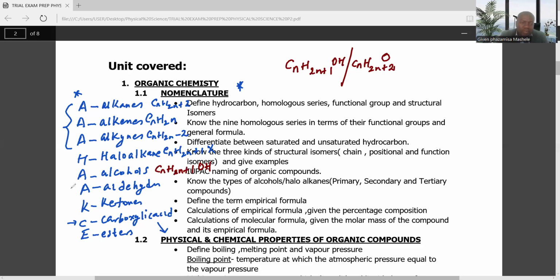The general formulas of an aldehyde and a ketone are the same: CnH2nO. Those of a carboxylic acid and an ester are also the same: CnH2nO2. So you need to know this.